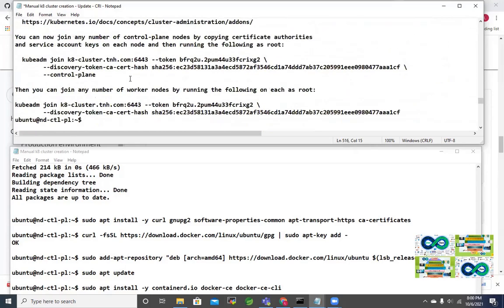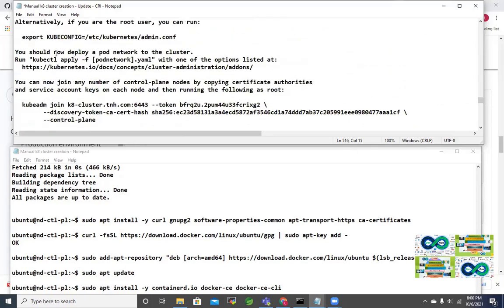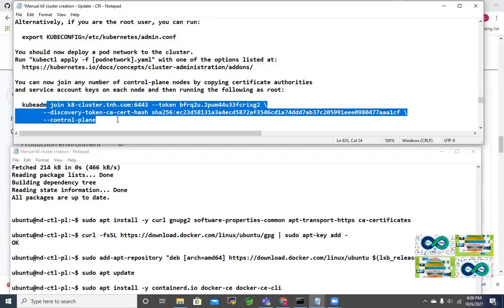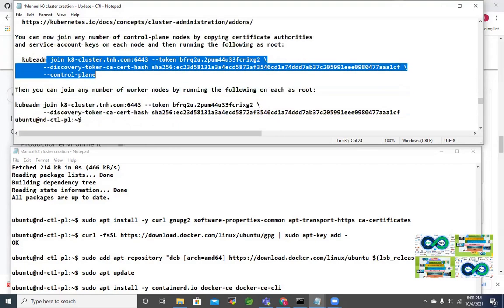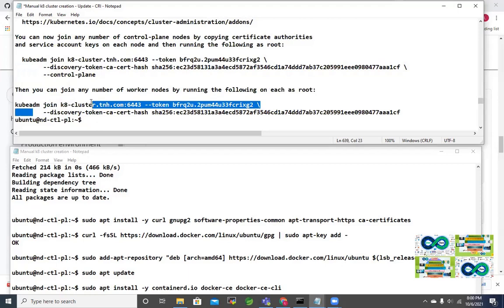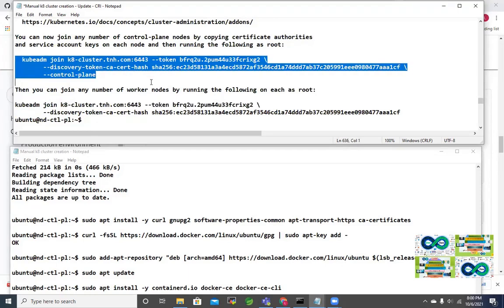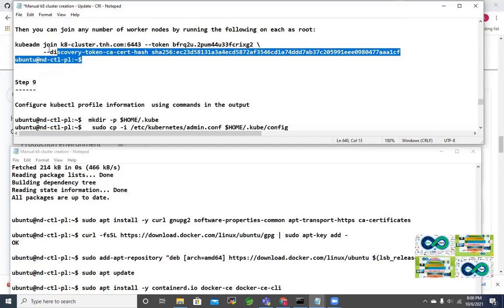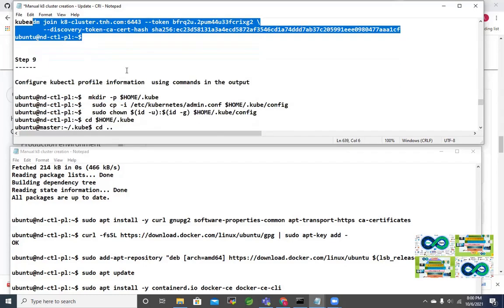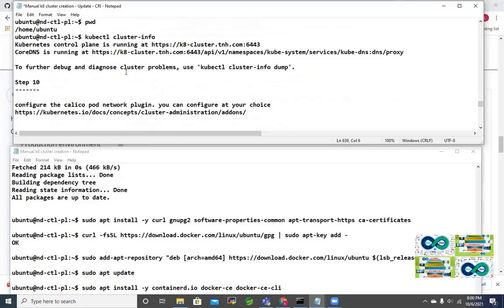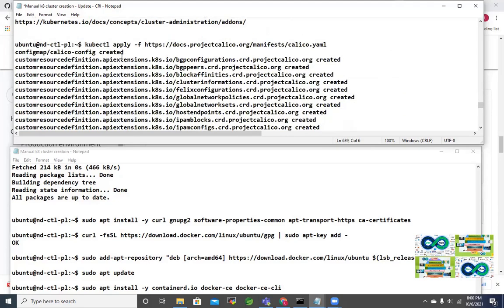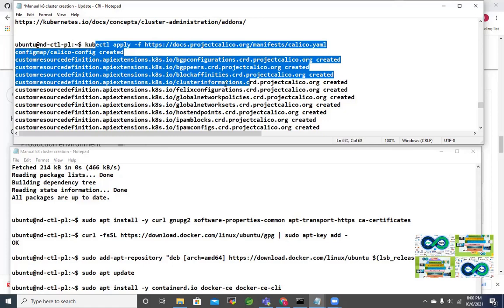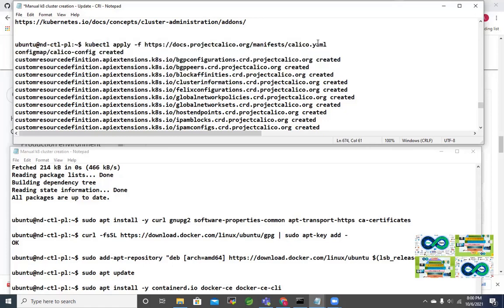After that, as per the output from your cluster initialization, this join command will be given to you as output. So take that command. For the control plane nodes there is a separate command, but for worker nodes, you have to run this command. I think this was explained in the previous practical as well. And before adding nodes, you have to deploy the pod network, the Calico network.